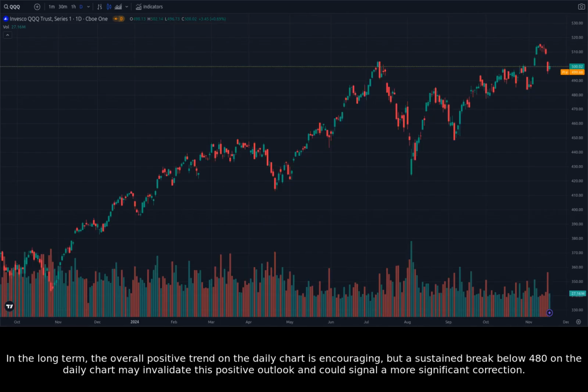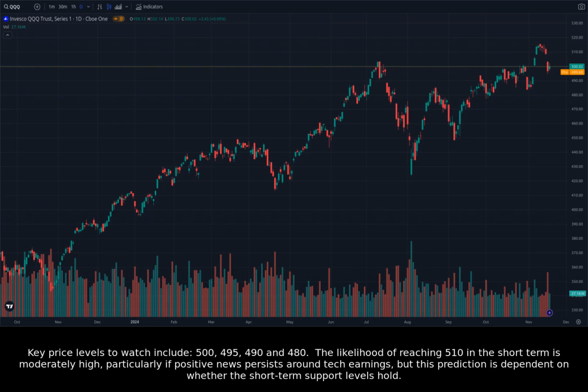In the long term, the overall positive trend on the daily chart is encouraging, but a sustained break below 480 on the daily chart may invalidate this positive outlook and could signal a more significant correction. Key price levels to watch include 500, 495, 490, and 480.